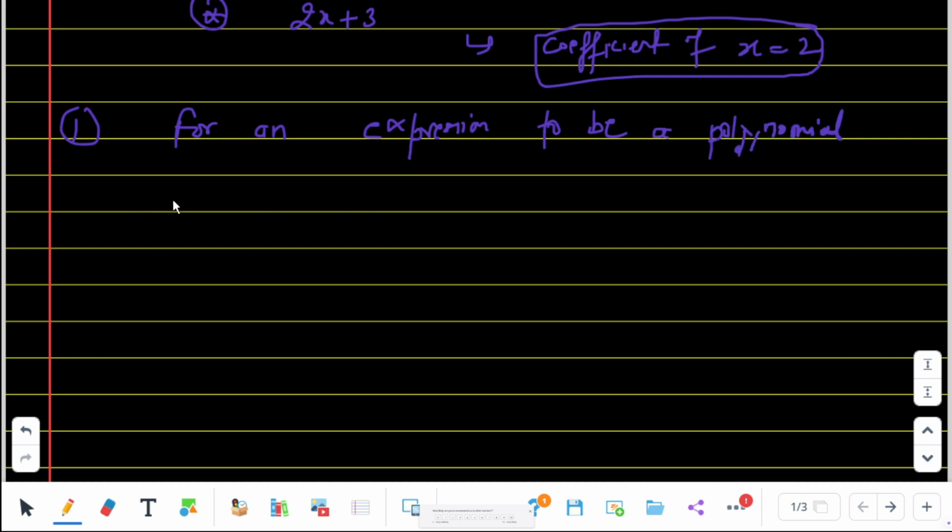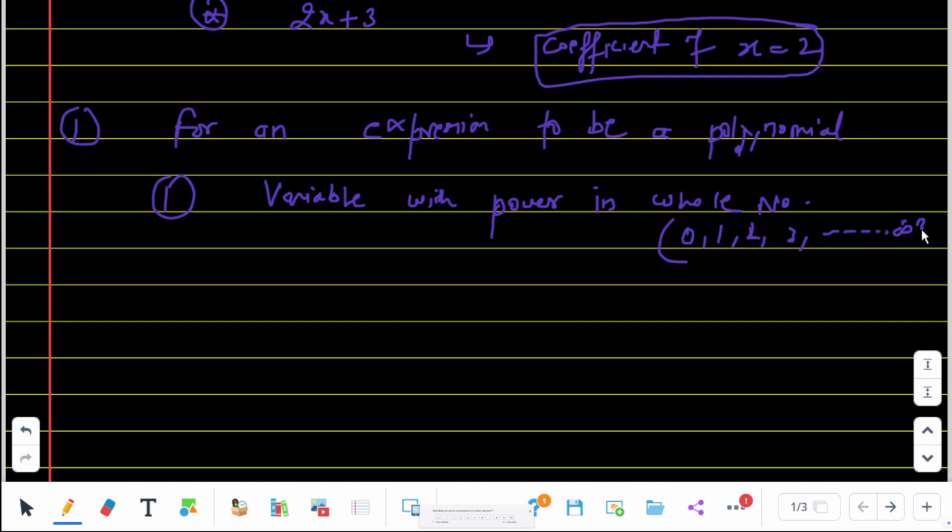First, it must have a variable with power in whole numbers. Whole numbers are 0, 1, 2, 3, dot dot dot, infinite.